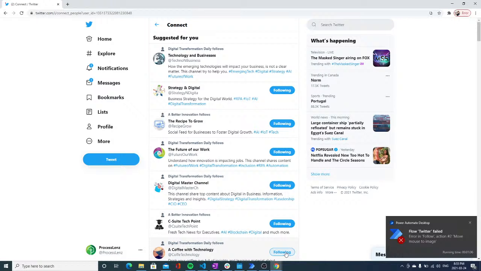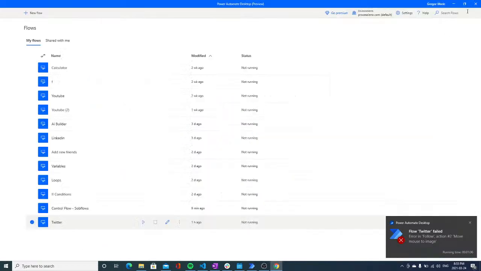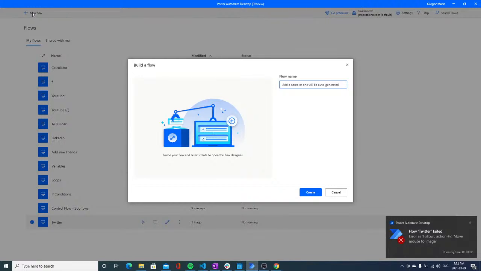All right, ladies and gentlemen, now that we have seen a sample taste of what we are about to break, let's start from scratch. So the first thing that we're going to do is create a new process. I will skip the walkthrough of installing Microsoft Power Automate or anything like that. We are just going to go directly into creating a flow.